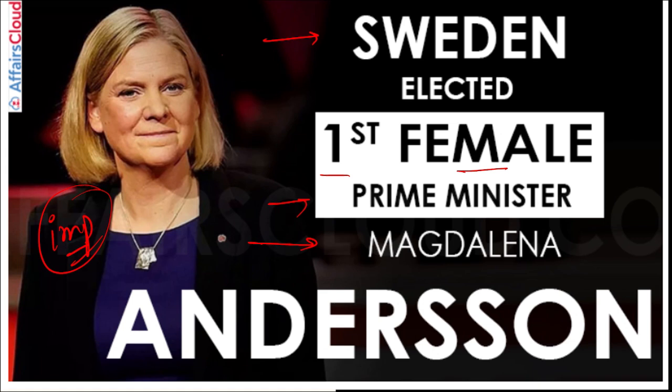All right, the question can be asked in a similar manner: who was the first female president of Sweden? She is Magdalena Andersson. She is 54 years of age, and a former finance minister of Sweden. She was the former finance minister also. Finance minister of Sweden, and the first female prime minister of Sweden is Magdalena Andersson.